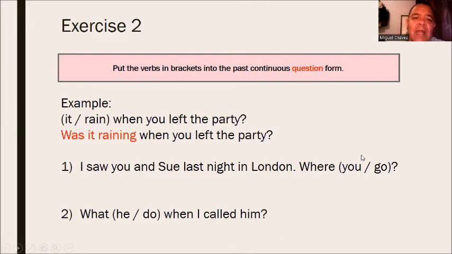Let's check another exercise. Put the verbs in brackets into the past continuous question form. Example, in brackets, it rained when you left the party. Transform it. Was it raining when you left the party? A volunteer for number 1, please. You have to use the past continuous.